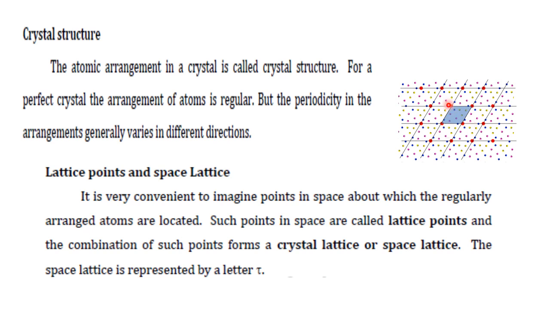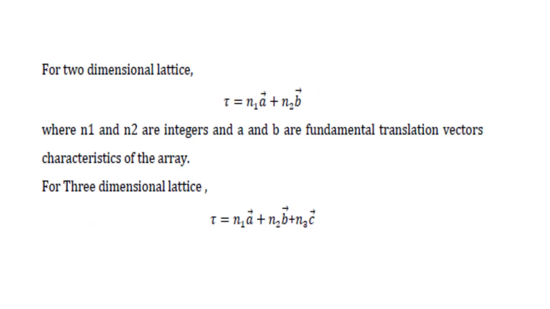If this shape is regularly arranged in all directions, then this is the structure of a crystal. Students, do you understand? If all these lattice points are arranged in a regular manner in all directions, then it forms a crystal structure.